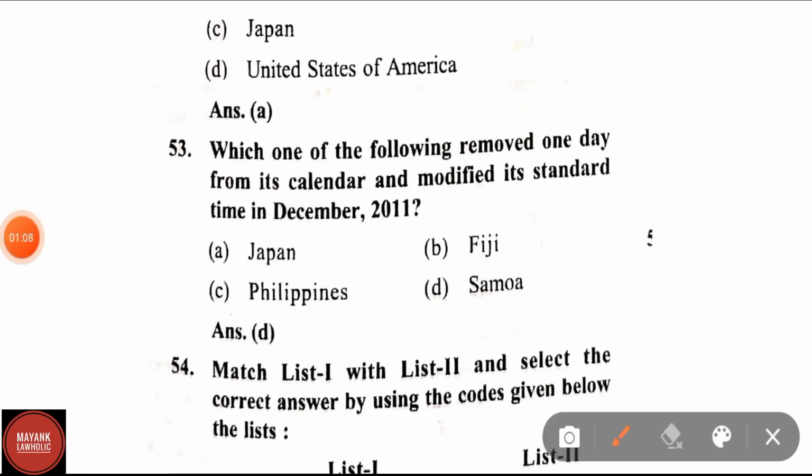Question number 53. Which one of the following removed one day from its calendar and modified its standard time in December 2011? Correct answer is Samoa.